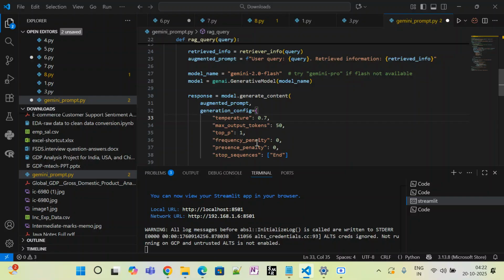If I set the frequency penalty from 1.0 up to 2, it discourages repetitions and encourages the model to use more synonyms or varied phrasing, which I don't want. So that's why I just set it to 0.